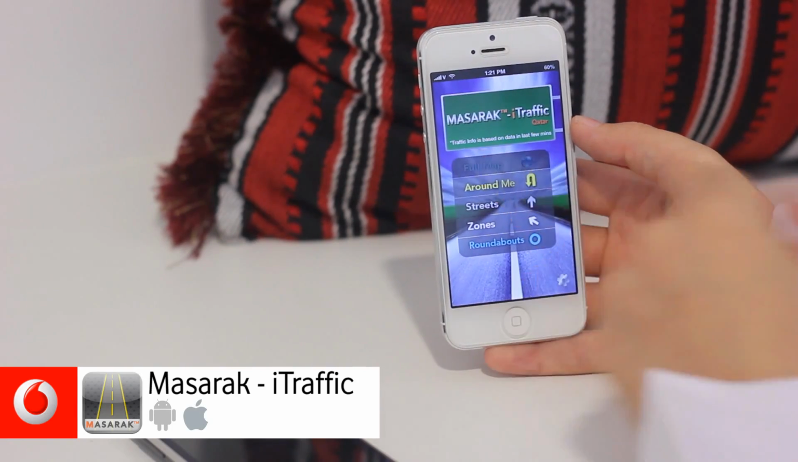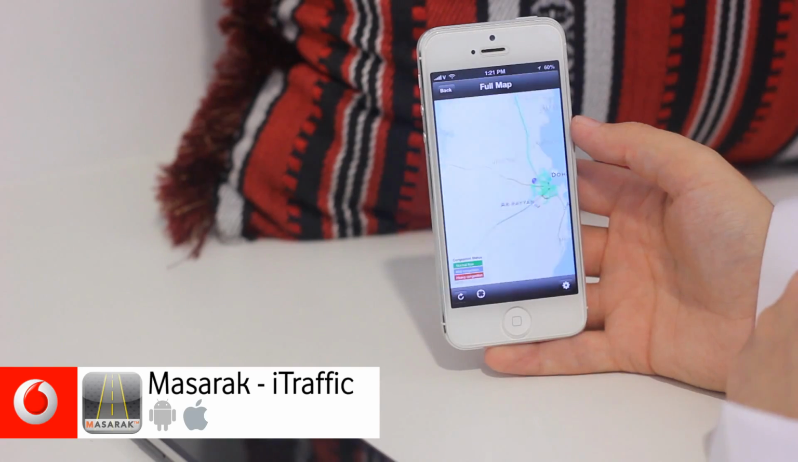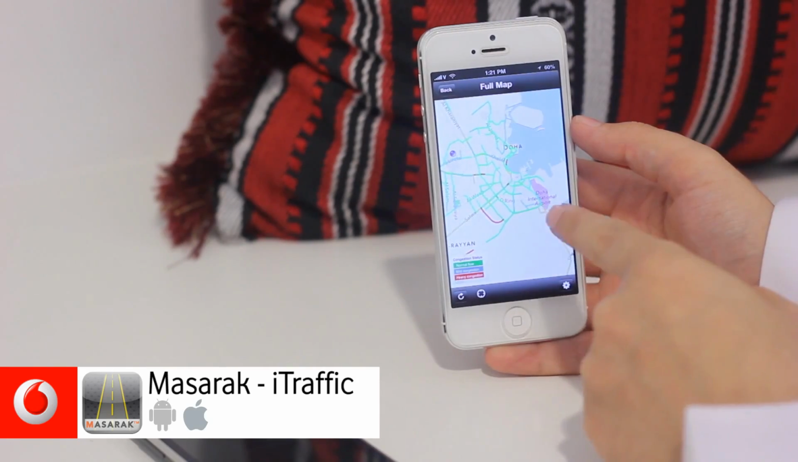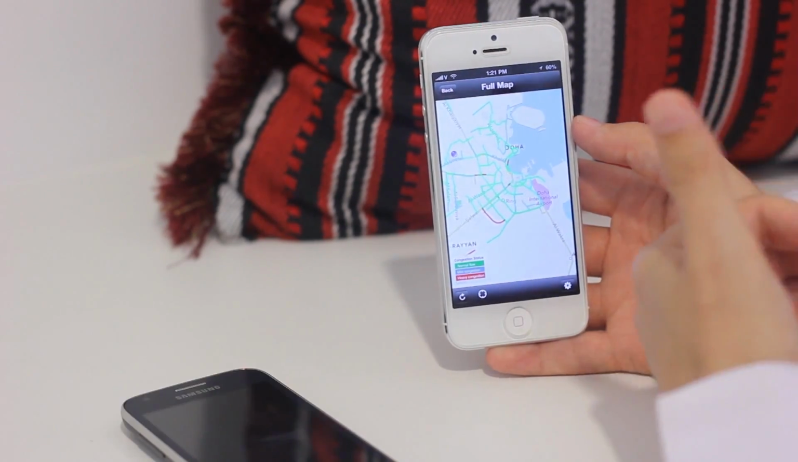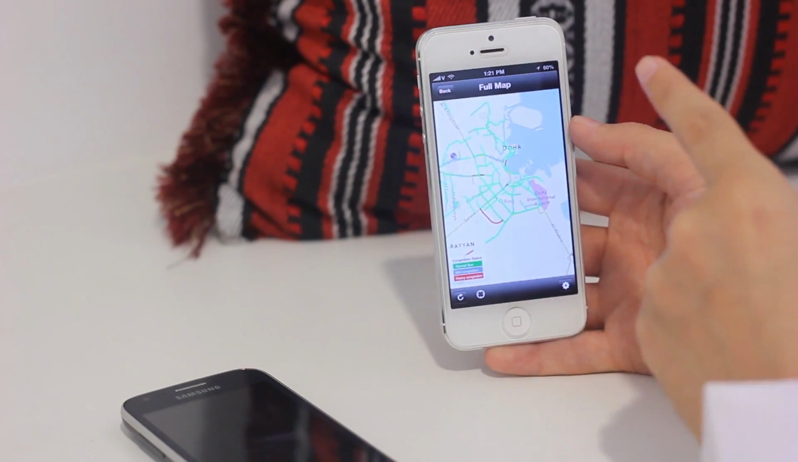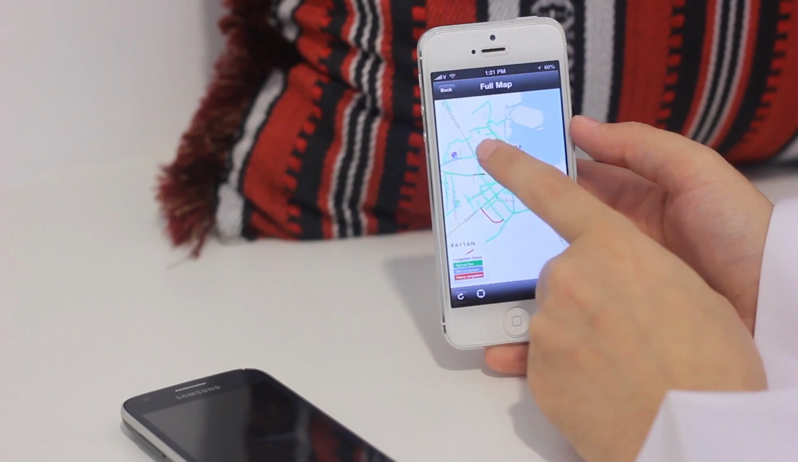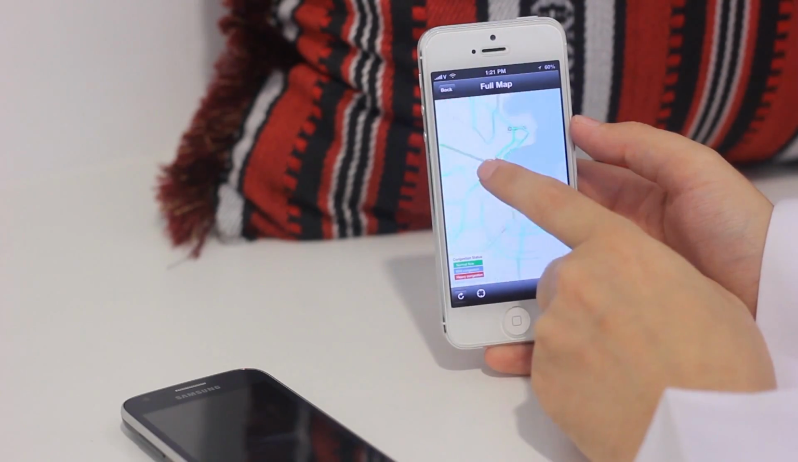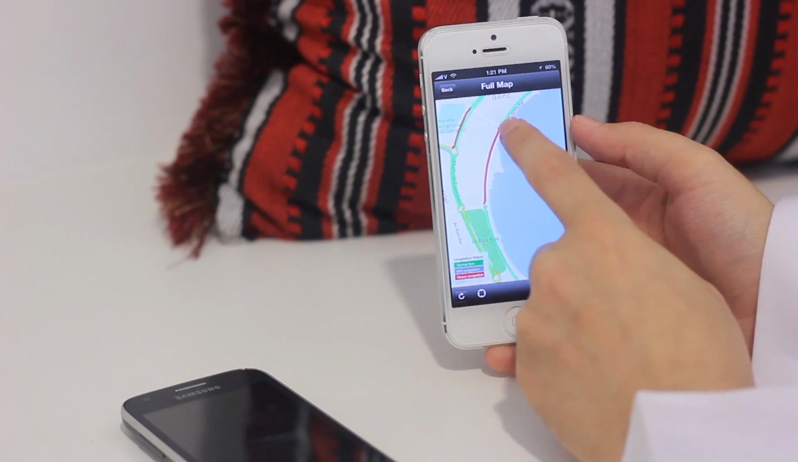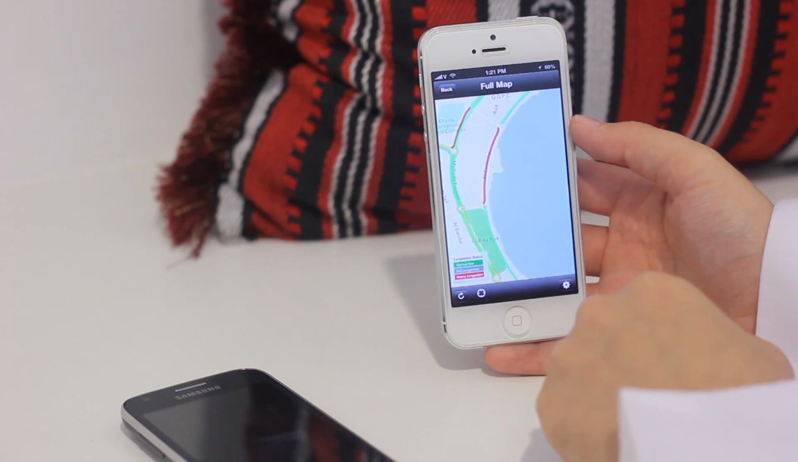And then if you take a look at the full map and I tap on that, what this does is it shows you where the high traffic spots are, and this is fairly live. And the really great thing is that the more people that use this application, the more data it can gather, and the more data it can gather, the more accurate it's going to be. In this case, it shows us that right now, over here by the Corniche, this strip specifically has heavy congestion.